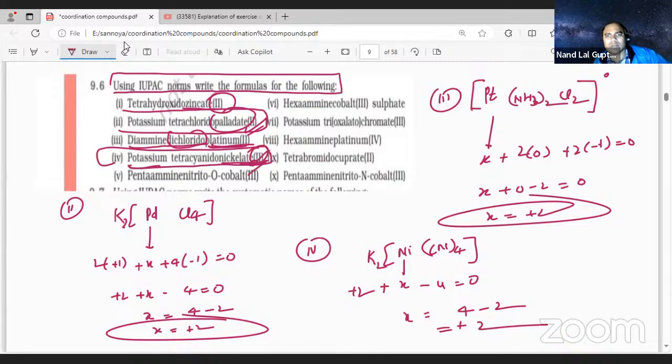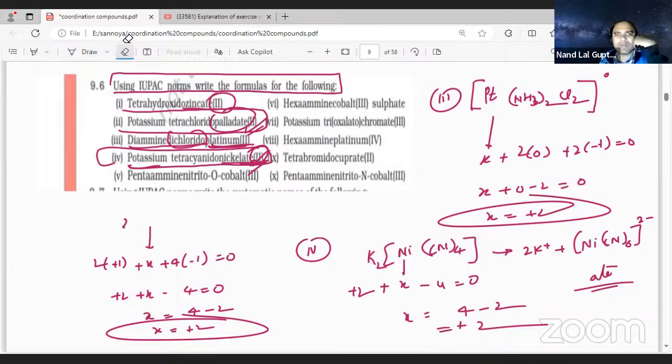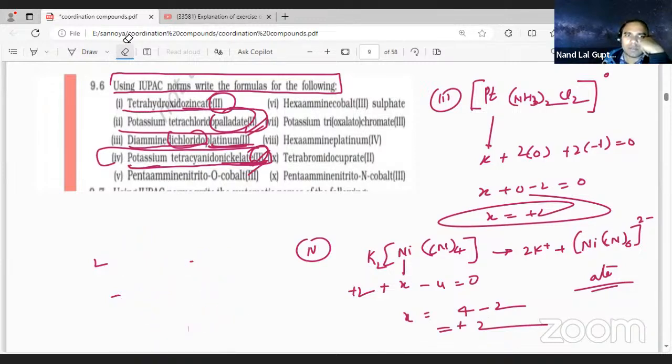This is because when you ionize this one, 2K plus is going, and Ni(CN)4 will be the 2 minus. So there is no problem, na, ATE we can use here. So total we have done the 4th one. So let us move on to the 5th one. Let us check what it can be.